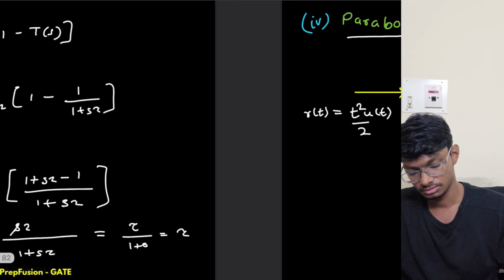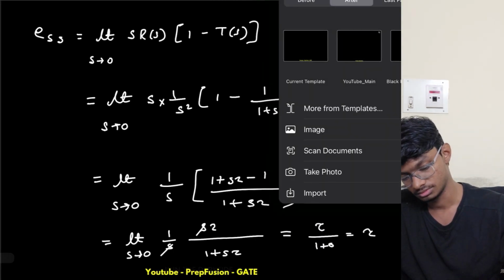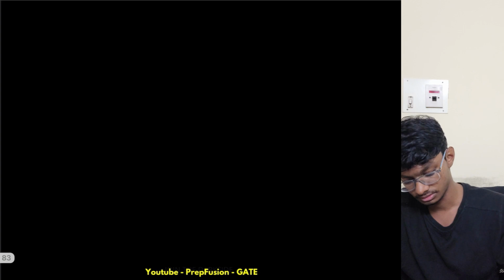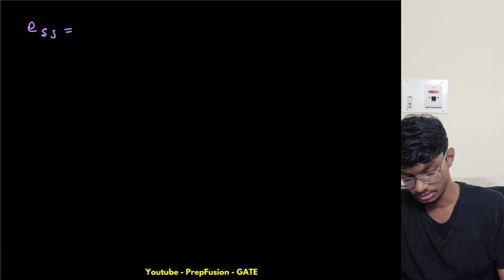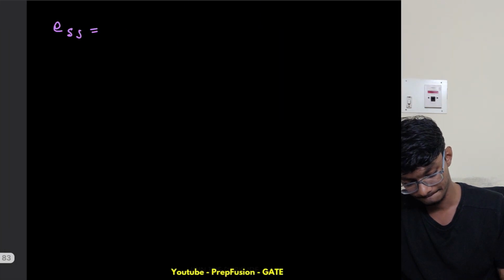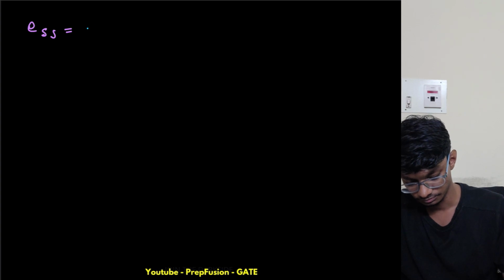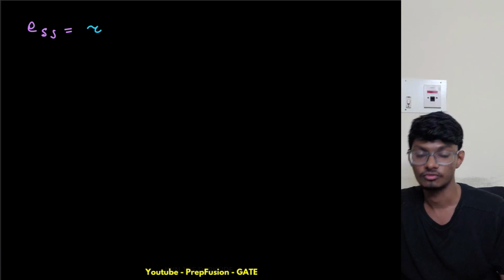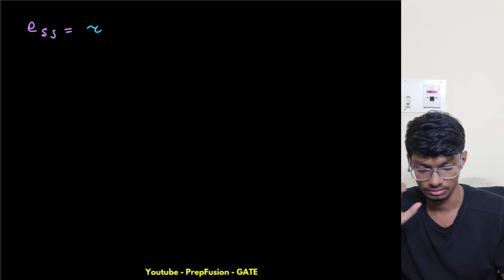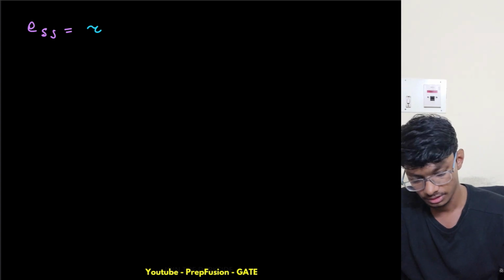So my steady state error is equal to tau only. For a ramp response, the steady state error is tau only. Why? Let's plot the graph.